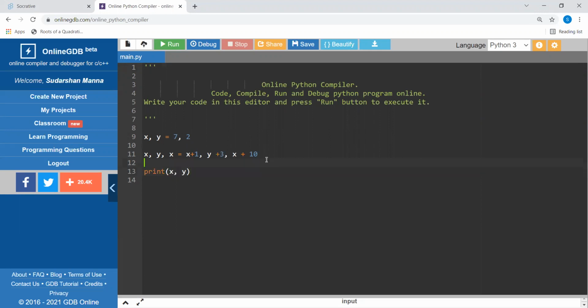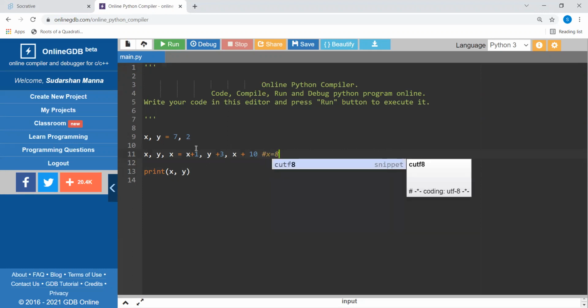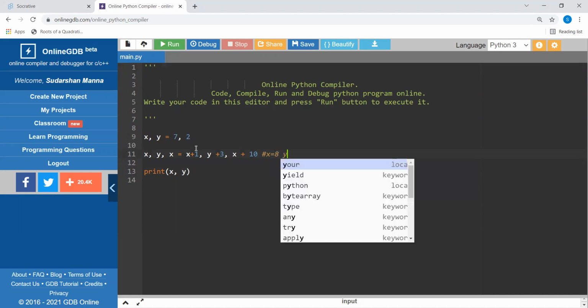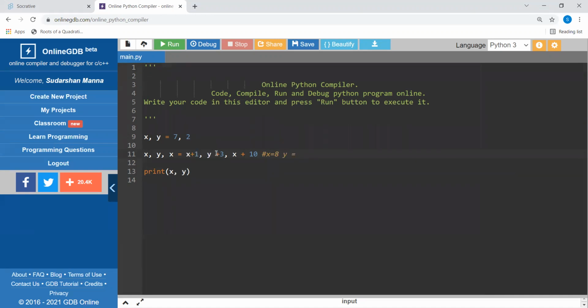So x is x plus 1, that means x is 7, so x takes a value of 8, and then y takes the value of y plus 3, that is 2 plus 3, that is 5.